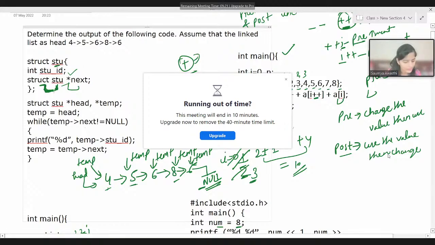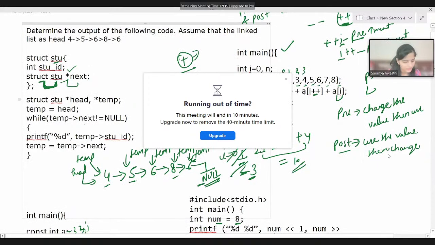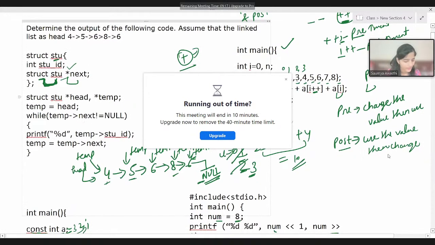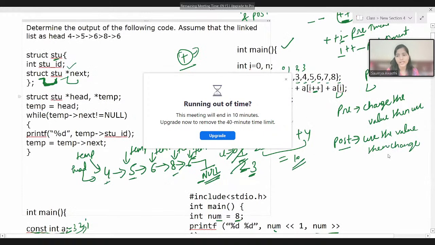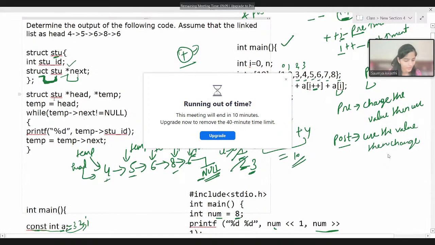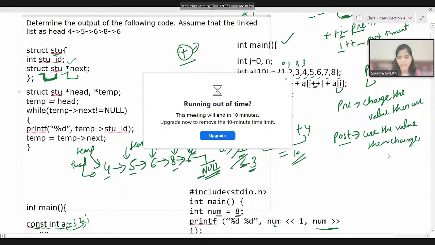So is it clear now? Yeah, we can call it a self-referential structure as well, mentioned by Saumya. So is it clear now?